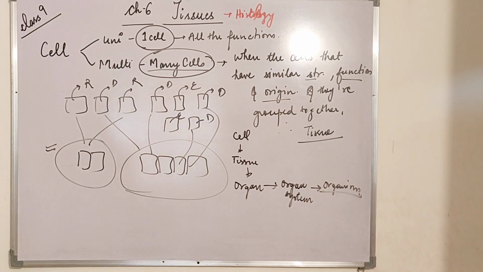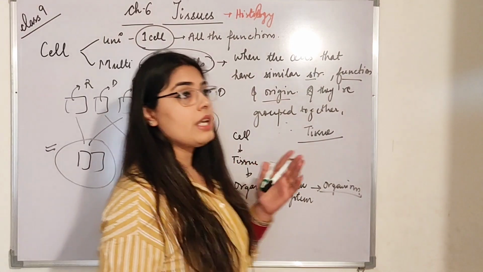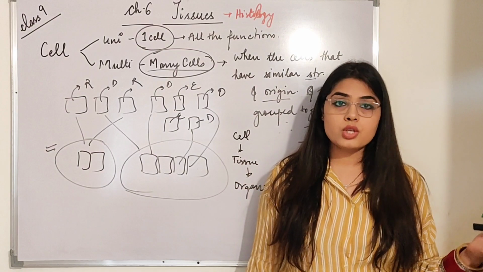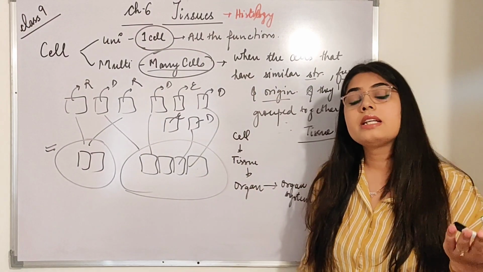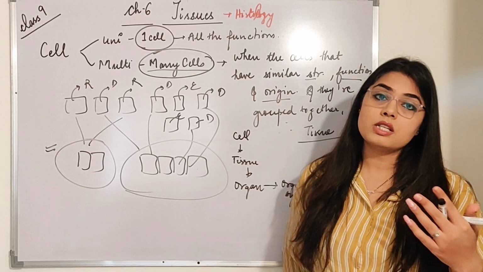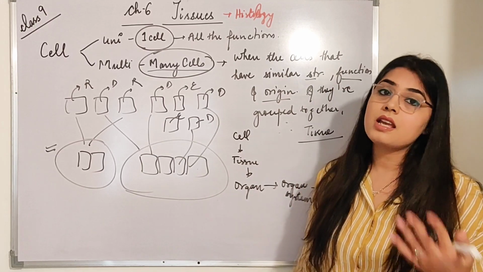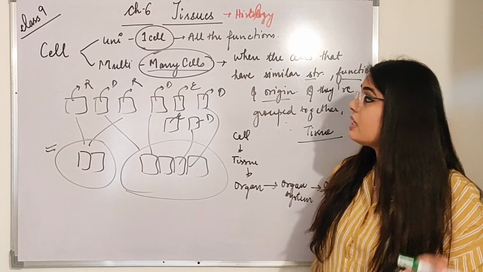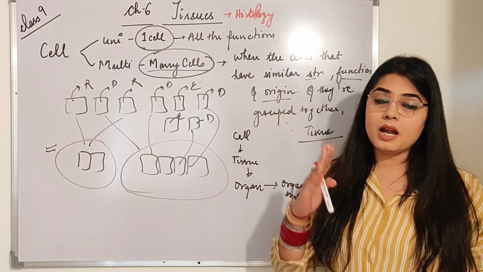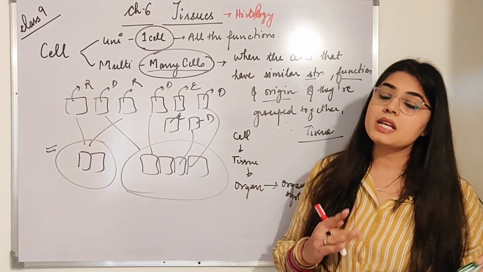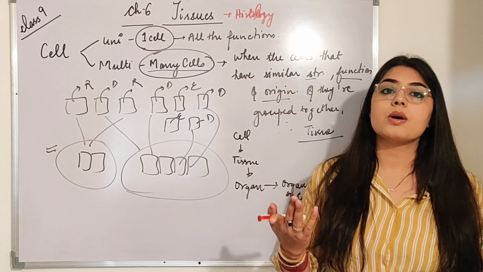In the next video, I will give you a flow chart, the same as your NCERT has. I will tell you in detail how to learn that and how to memorize it with ease. In the next video, I will move on with the flow chart part: plant tissues, animal tissues, and how they are divided on the basis of location, etc.